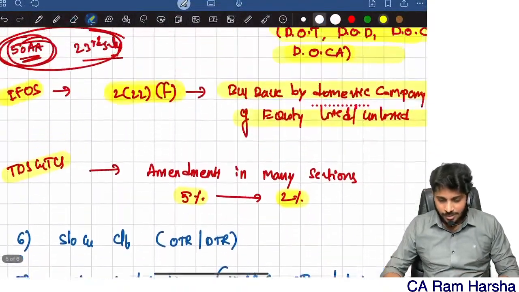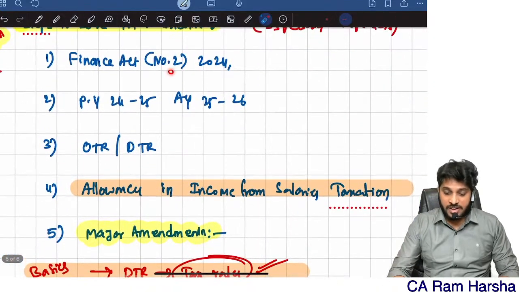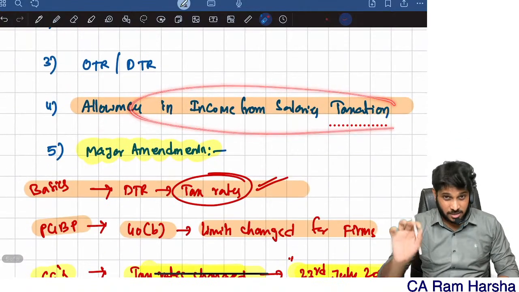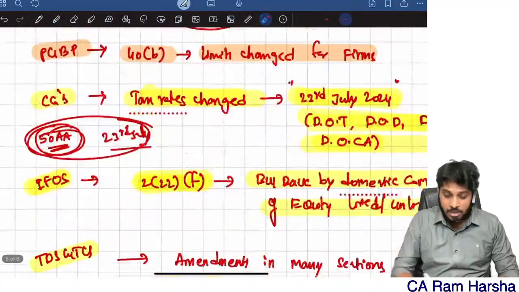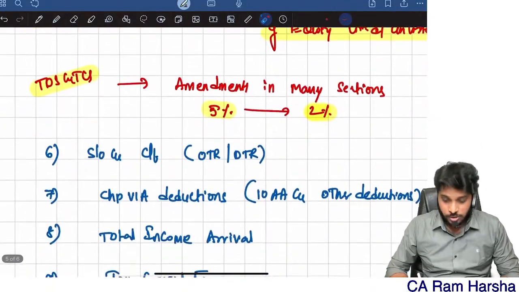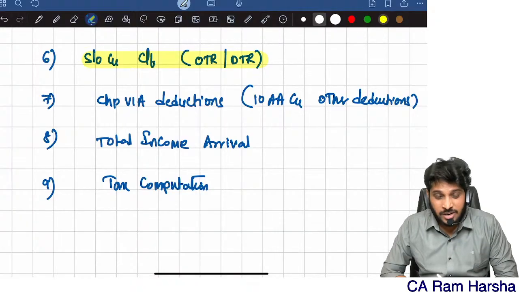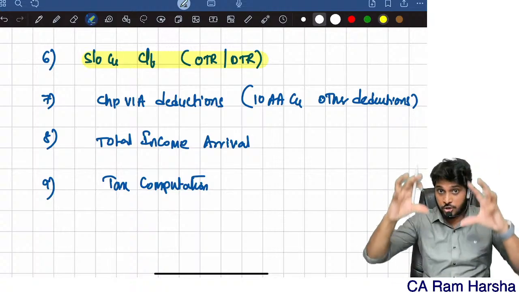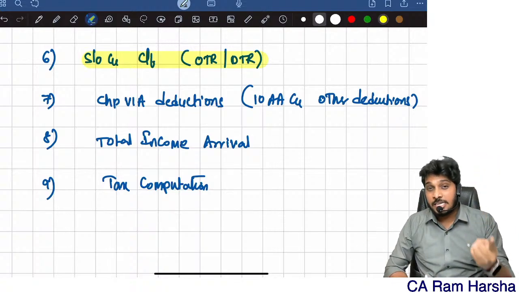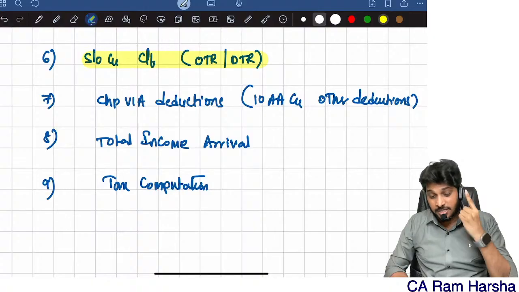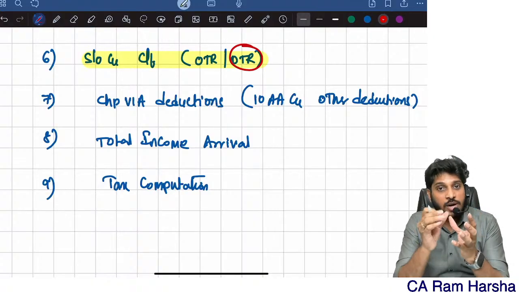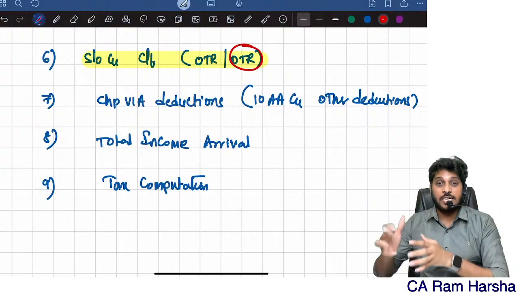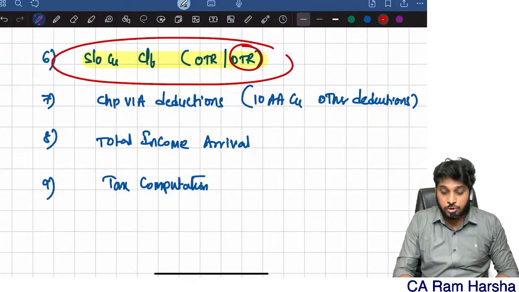Next. I think I covered the Finance Act applicable, the previous year applicable, optional tax or default tax, allowances in income from salary. The confusing points I told, and where the major amendments happened I also spoke about. Now, when you're applying set off and carry forward, once again you should observe, when you're computing gross total income, don't total blindly. See optional tax regime and default tax regime, because in case of the default tax regime, house property loss you can't set off with other heads of income. Remember this point. In case of the optional tax regime, house property loss you can set off up to the 2 lakhs limit only. So remember that point carefully.